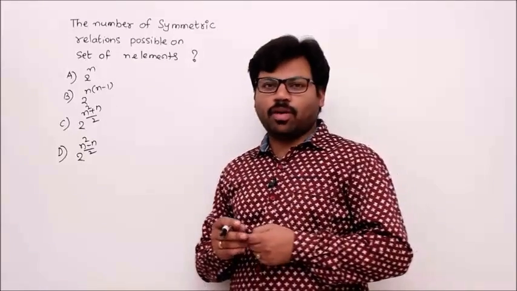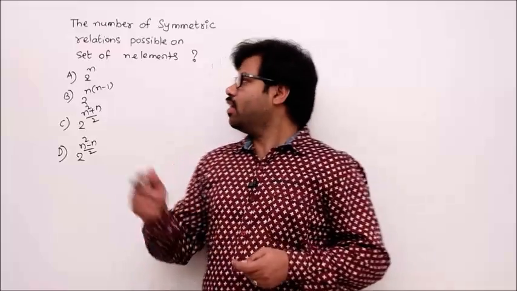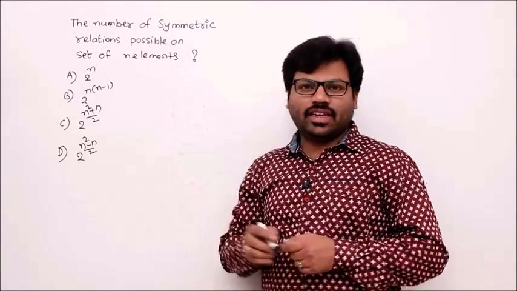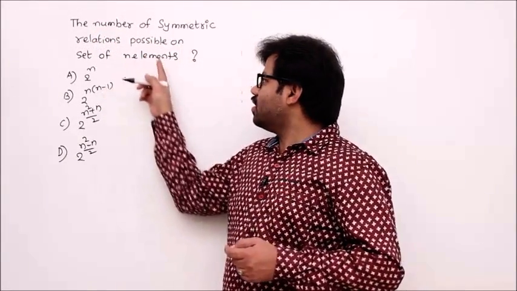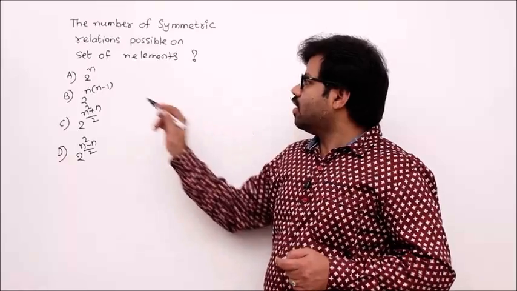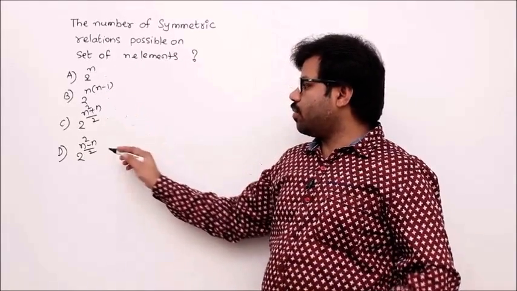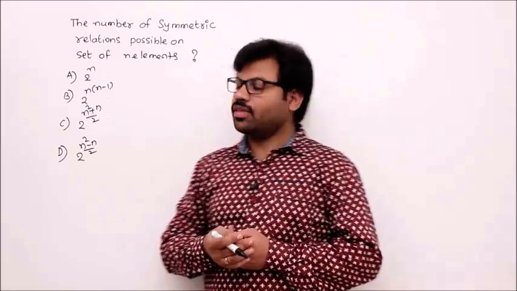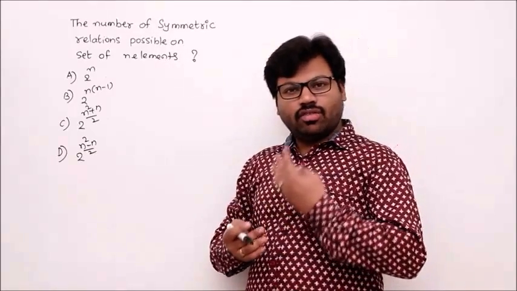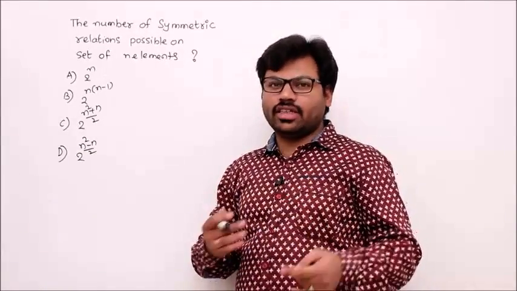We'll see one interesting problem here related to the symmetric property, that is the number of symmetric relations on a set of n elements. Options are 2 power n, 2 power n into n minus 1, 2 power n square plus n by 2, 2 power n square minus n by 2. So we know how to solve any problem related to relations, correct?